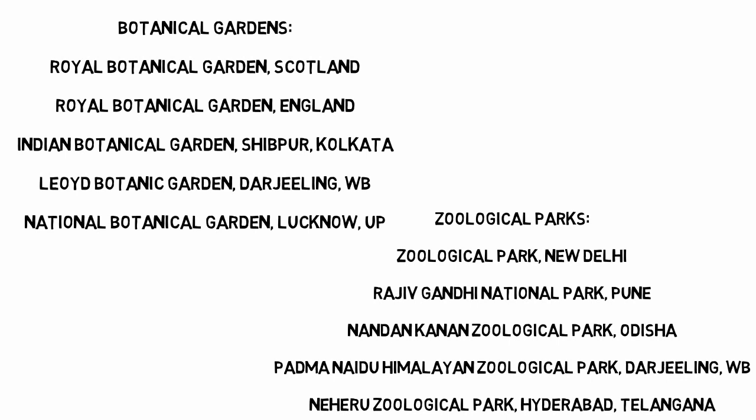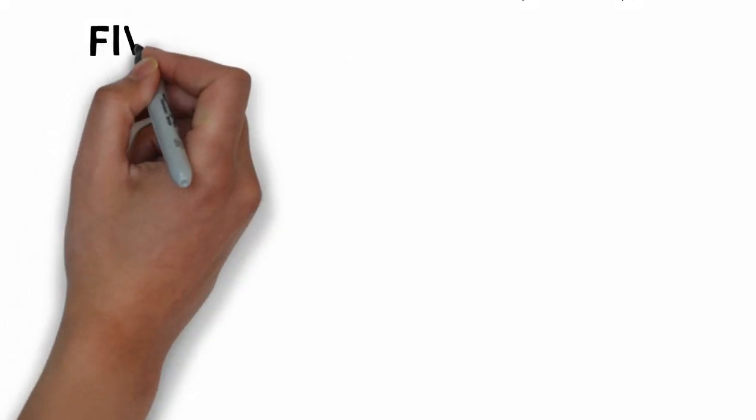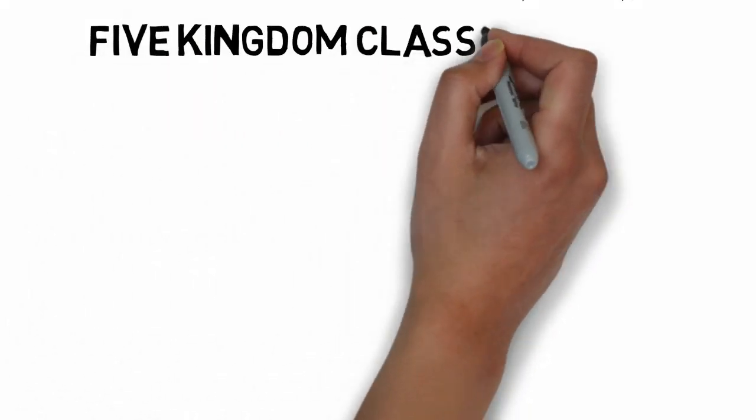Okay. Now the most important thing is the five kingdom classification. We just got to know what classification is. That means there are different types of organisms and on the basis of different epithets we classify them. Such epithets are kingdom, division or phylum, class and so on. You already learned about those on the previous slide.